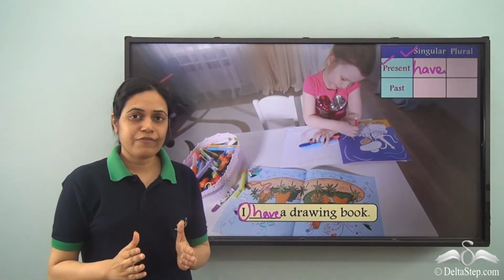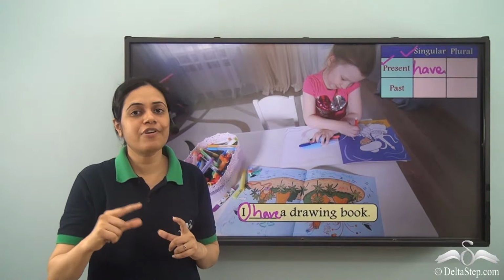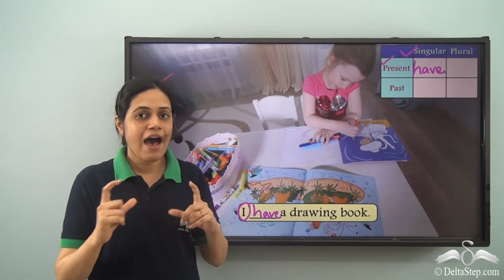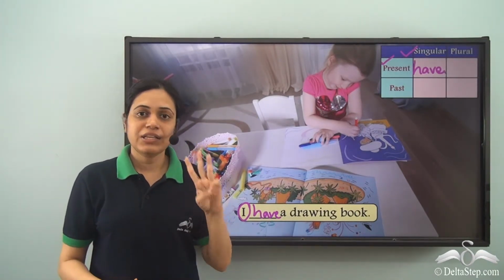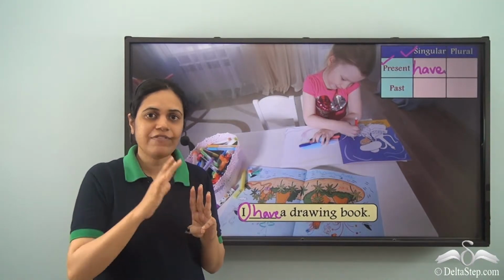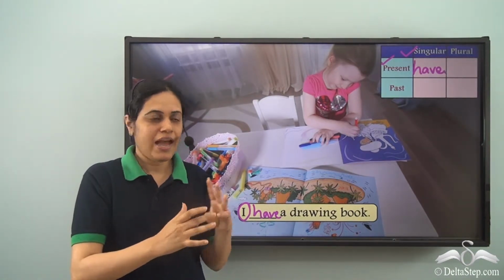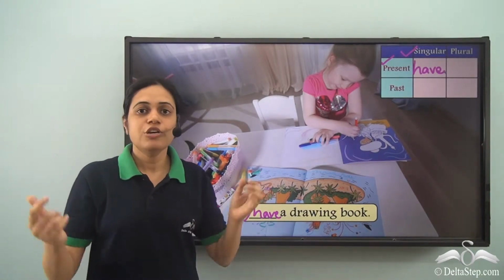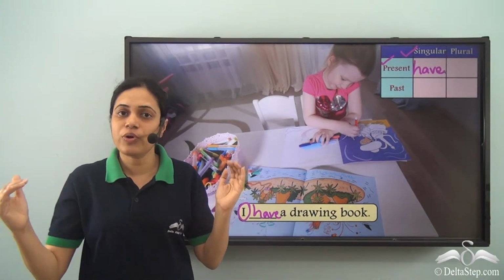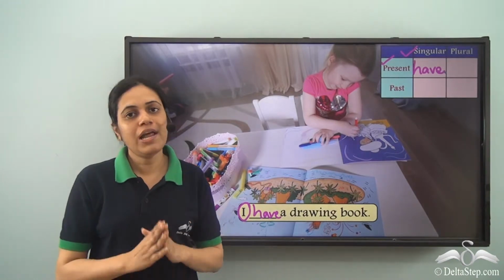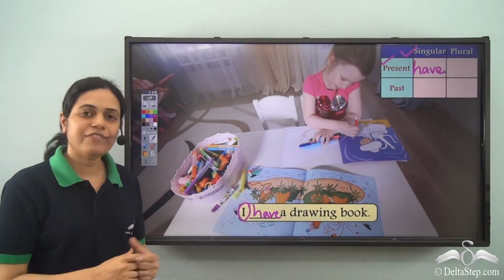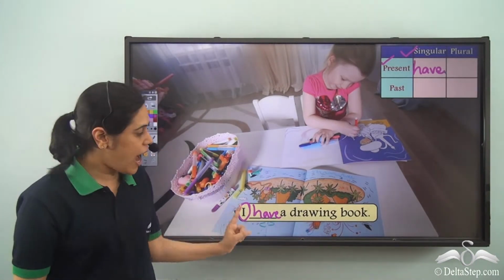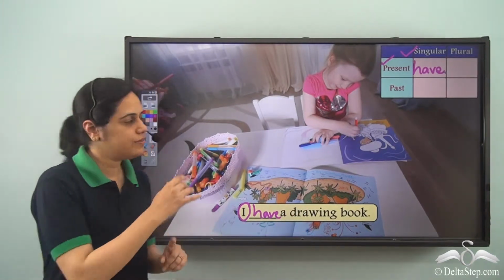So don't get confused when I say the have verb used is have. The have verbs means three have verbs: have, has, had, and have is one among those three. So has, have and had together are also called have verbs, and have is one of those. I have a drawing book.